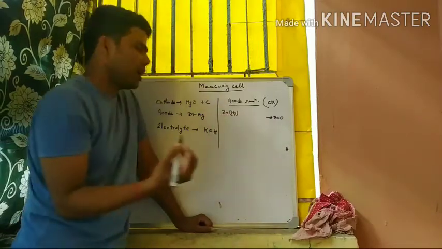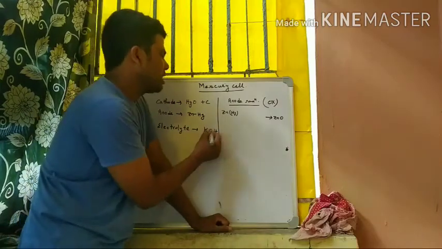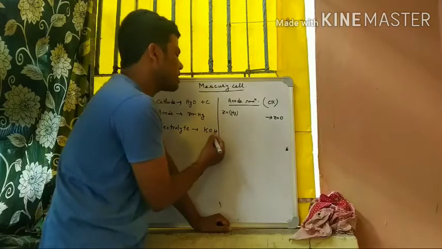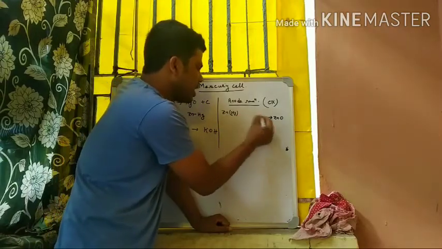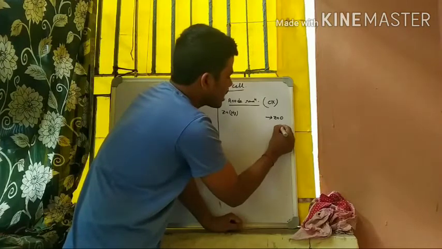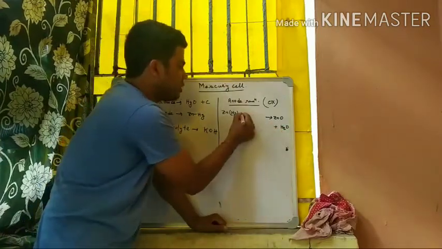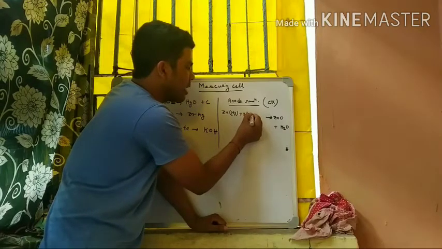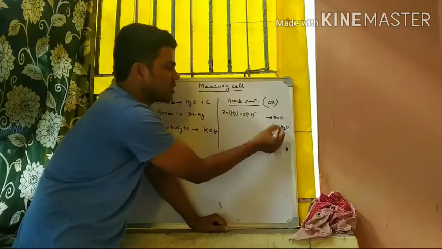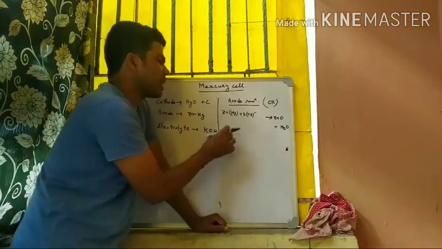So how will we balance this reaction? Just look. It occurs in a basic medium because KOH is the electrolyte. If we add one water here, then you can add 2 OH minus here. Just look, 2 oxygens, 2 hydrogens and 2 hydrogens.